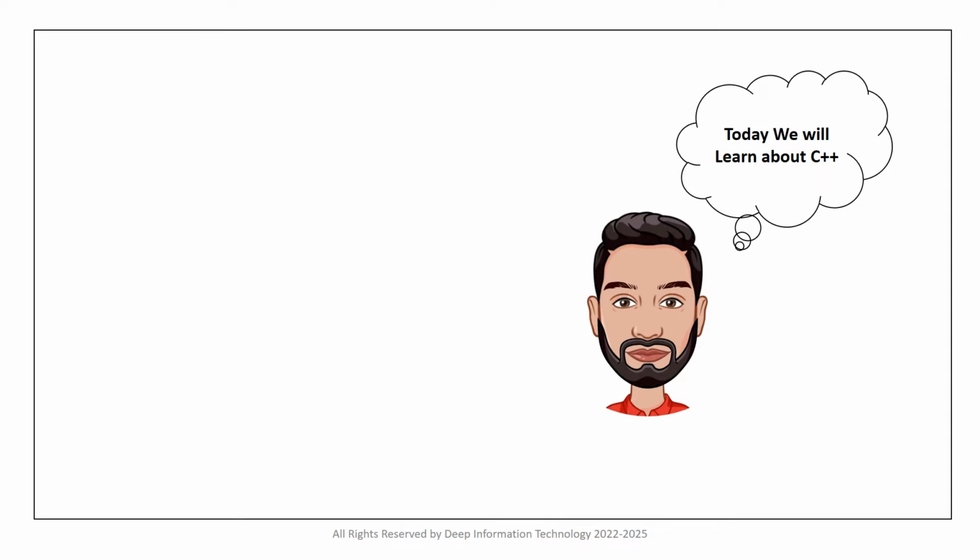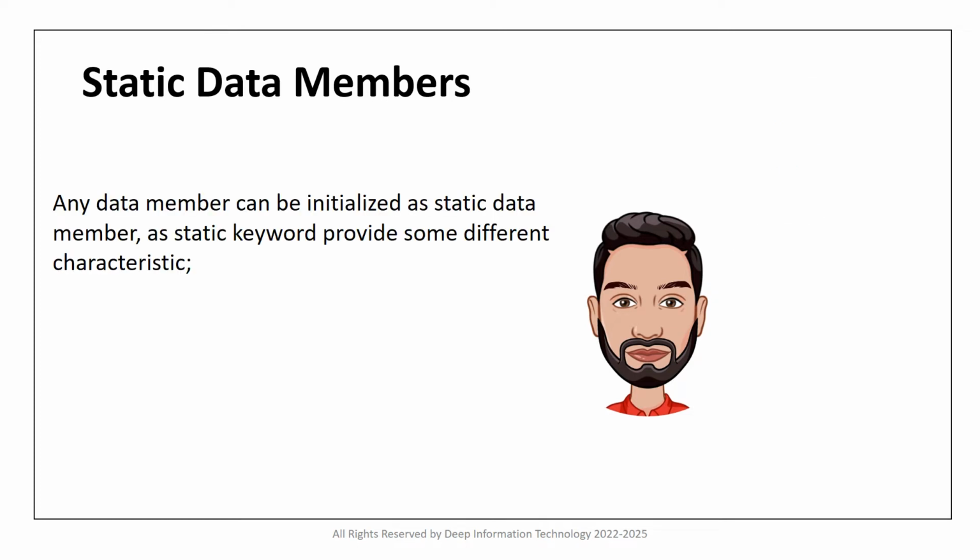Today we are continuing C++. We are going through static data members. Any data member can be declared as a static data member, as the static keyword provides some different characteristics. So static data members are not like normal data members. They are initialized as 0 when an object is created. So static data members will always be initialized as 0. We cannot give a value to it in this initialization.